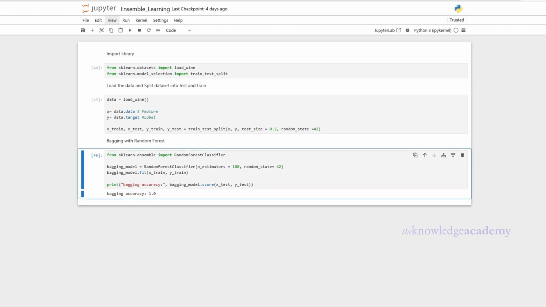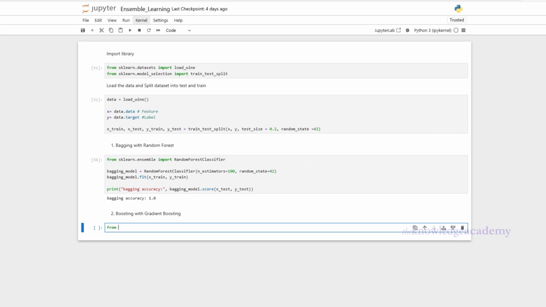Here, after running the code, you can see the accuracy of 1 or 100%. This is coming because we have a very small dataset. This does not come as 100% in large datasets, so keep this under consideration while choosing your model. Now keep this aside and let's explore boosting with gradient boosting.